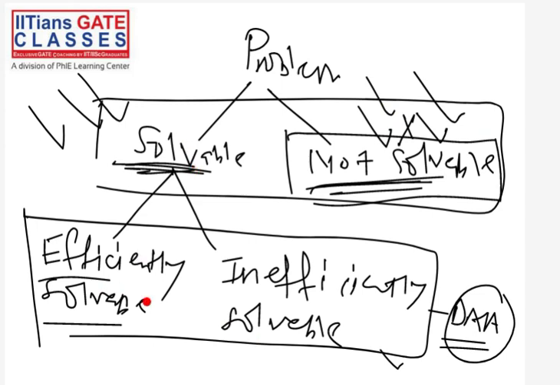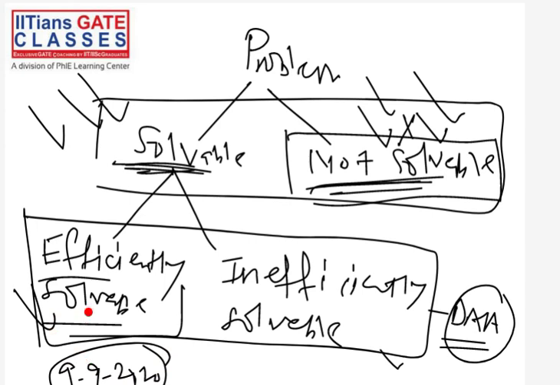Now remember, when I say efficiently solvable and inefficiently solvable, efficiently solvable means as of this date. Today, 9/9/2020, these problems have efficient solutions. For example, the sorting problem, the addition problem, the multiplication problem. All these problems have efficient solutions today.